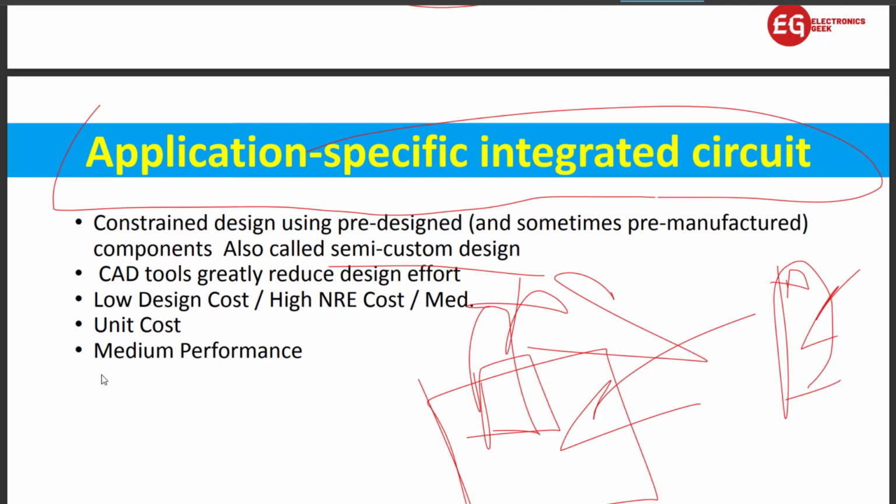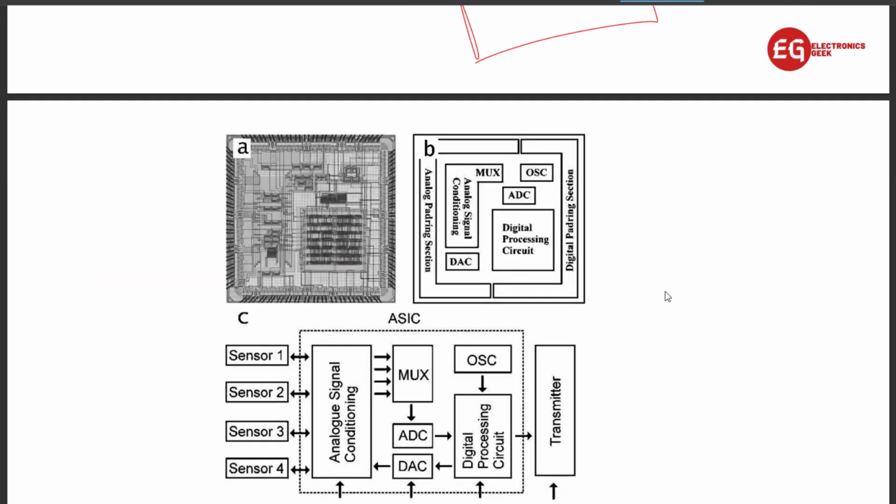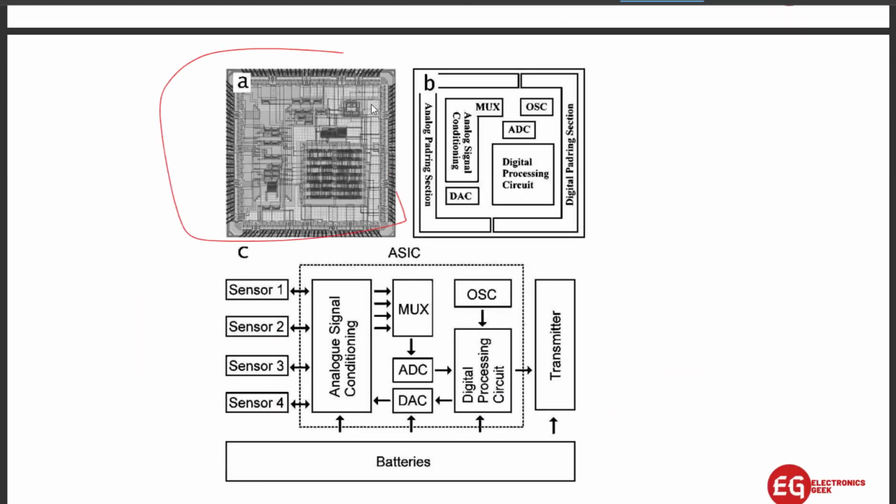The disadvantage of that is it has medium performance. Here you can see in B we have a multiplexer, ADC, and digital processing circuits. These are all things we have brought from other vendors, so we can put all of them together inside a single ASIC chip. So this is not designed by a single designer. The ADC can be designed by another designer, the DPC by another vendor.